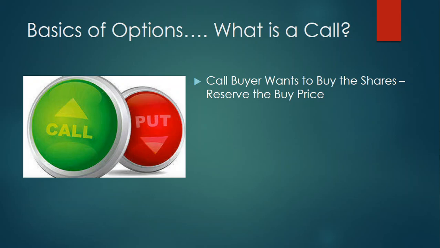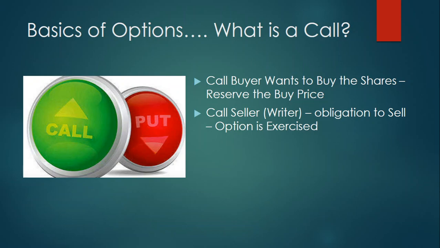Okay, so I am bullish, so I have to catch hold of a bear. So I catch hold of a call seller who is bearish, who is more than happy to sell the share at 100 rupees 1 month later. Okay, you should remember that the call buyer is somebody who has an option. He reserves the buy price. He has the option whether to buy or not.